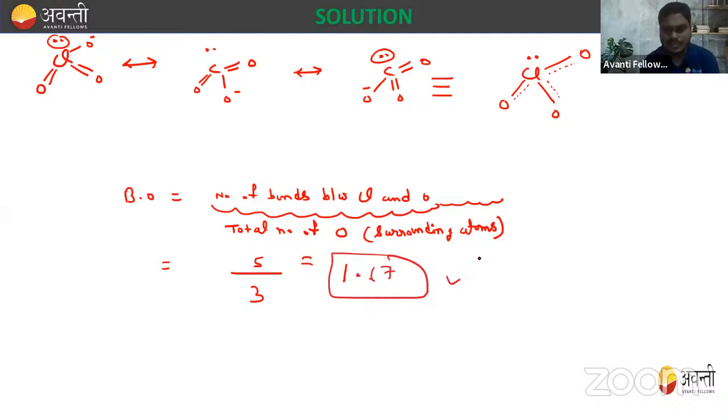Did you understand? So what has come out for us? The bond order. So this is how you calculate the bond order for a particular compound. Okay? So this will be our method to find out the bond order. So I hope this is clear. How will you calculate the bond order?